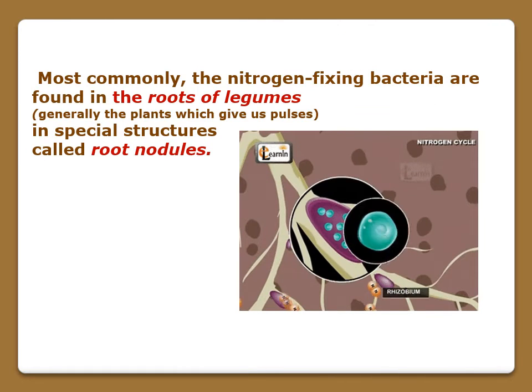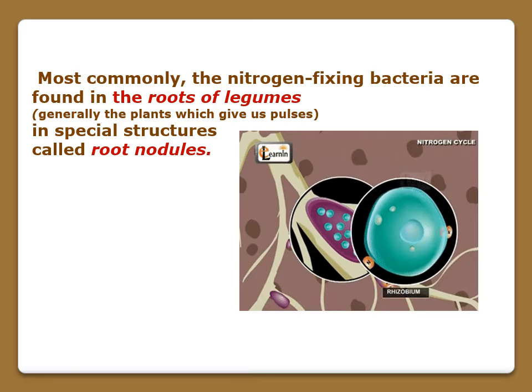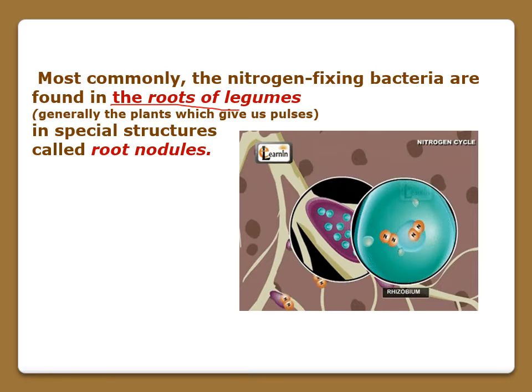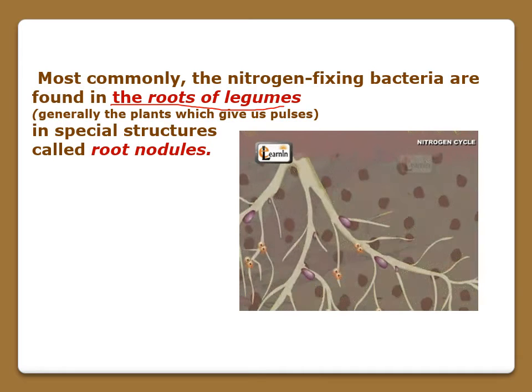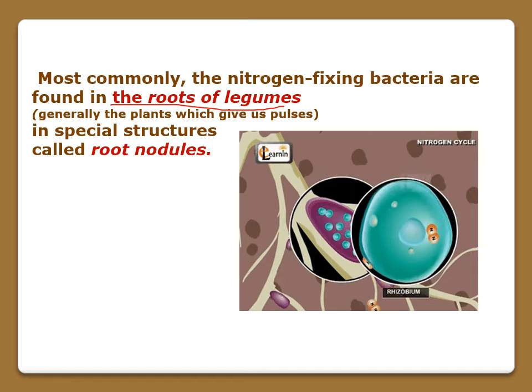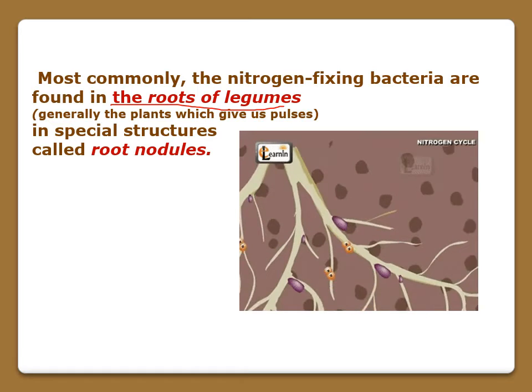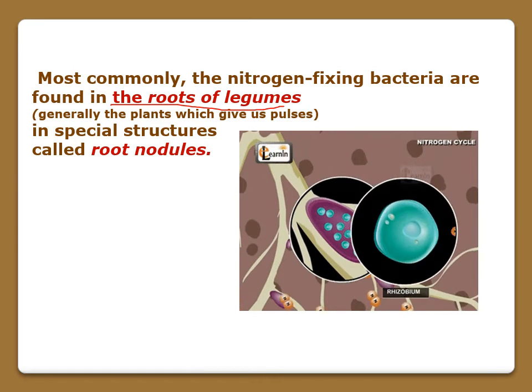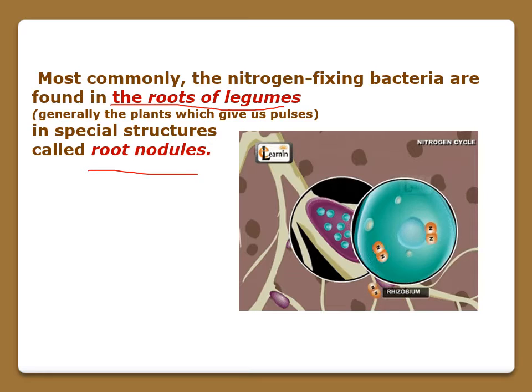Okay. Nitrogen fixing bacteria are most commonly found in the roots of legumes. Legumes means the plants that give pulses. So these nitrogen fixing bacteria are found in the roots of the legumes, and the special structures where the bacteria are found are called root nodules.